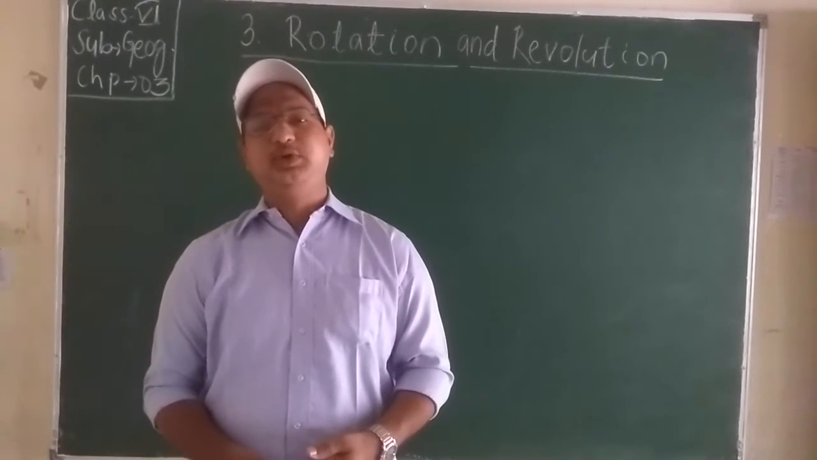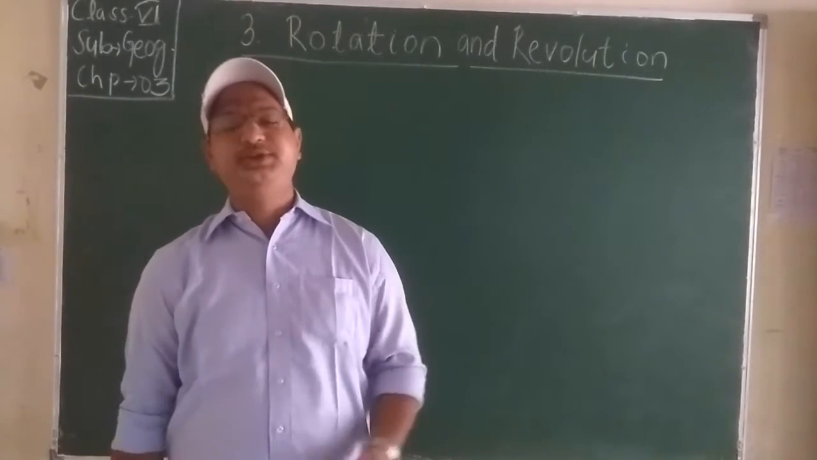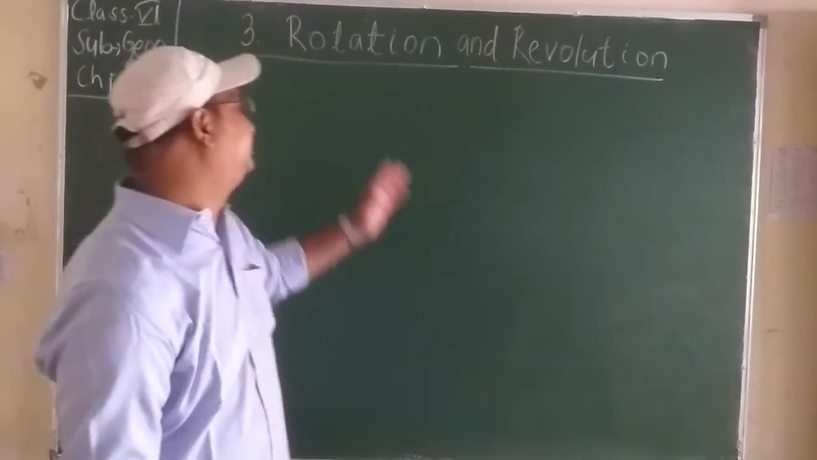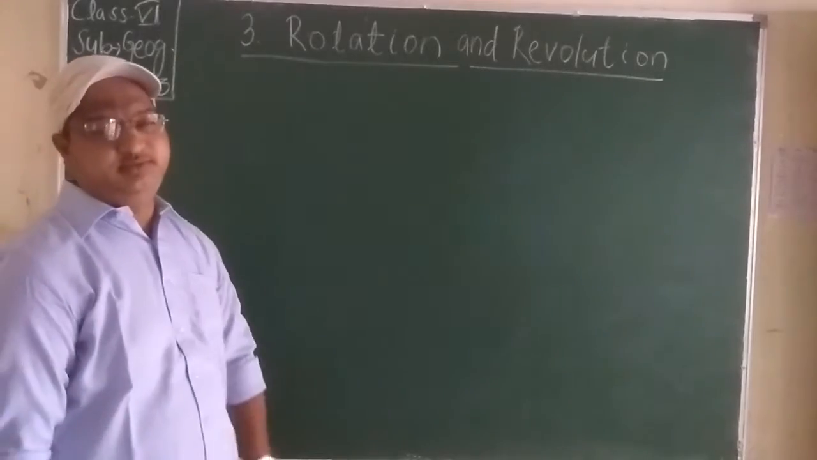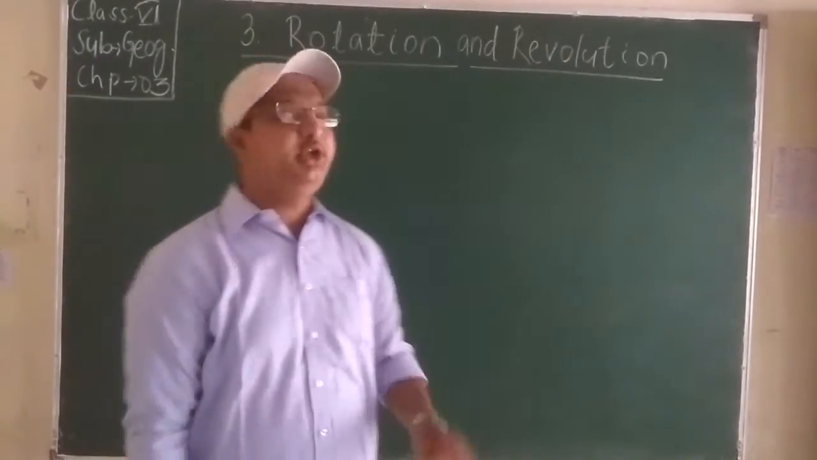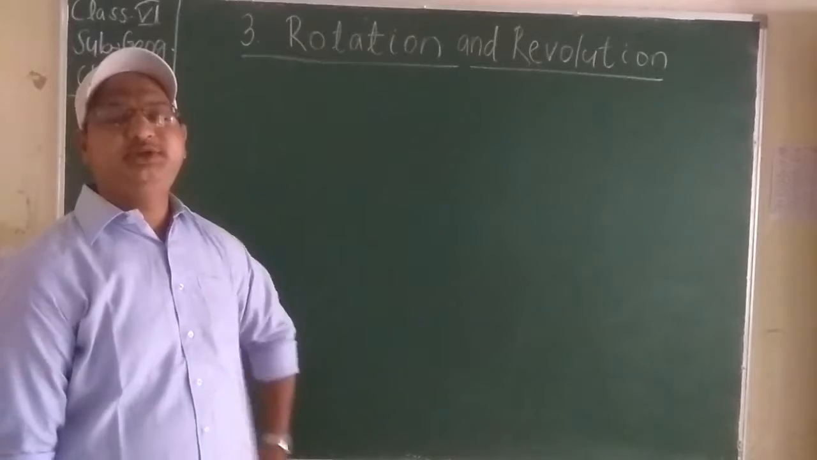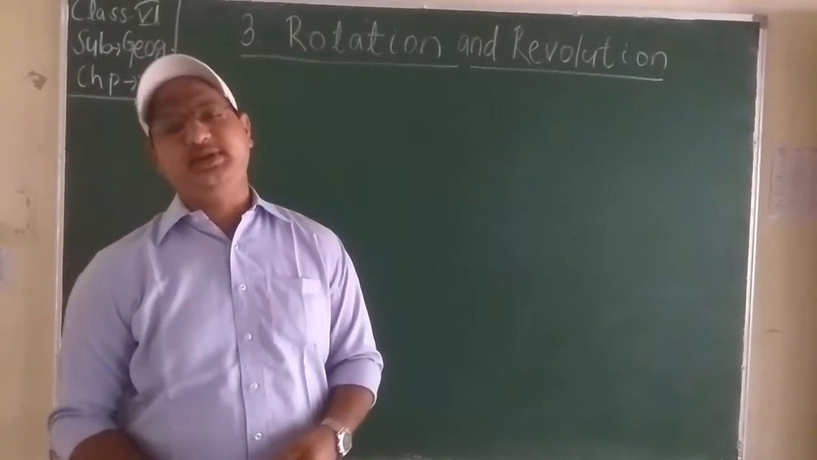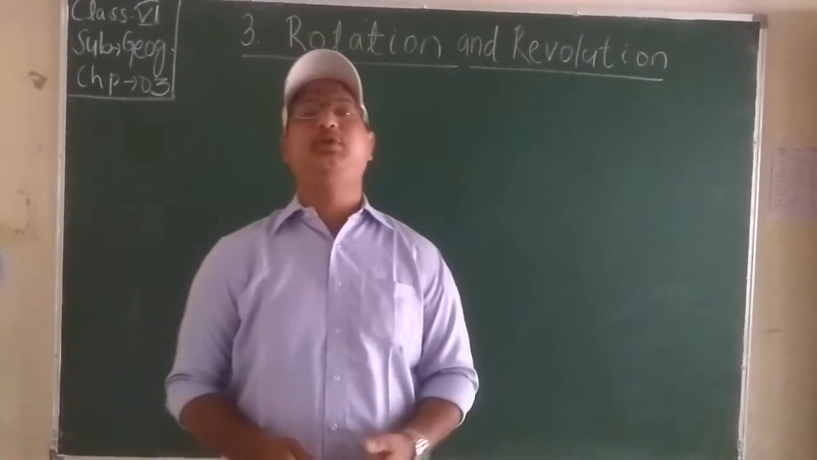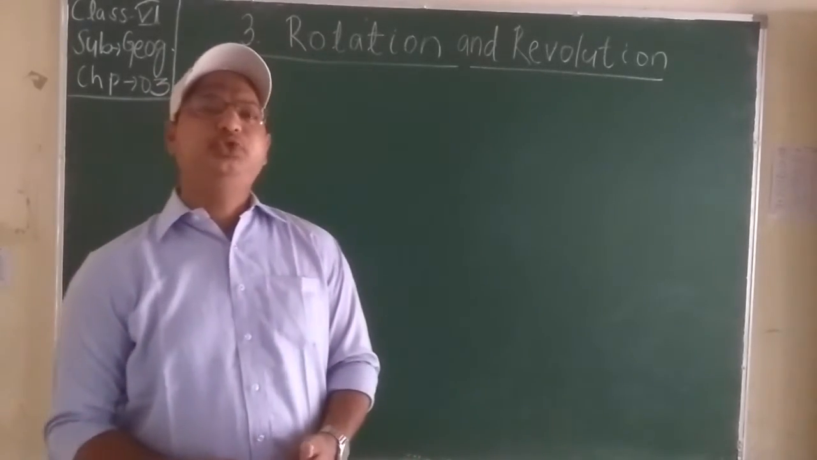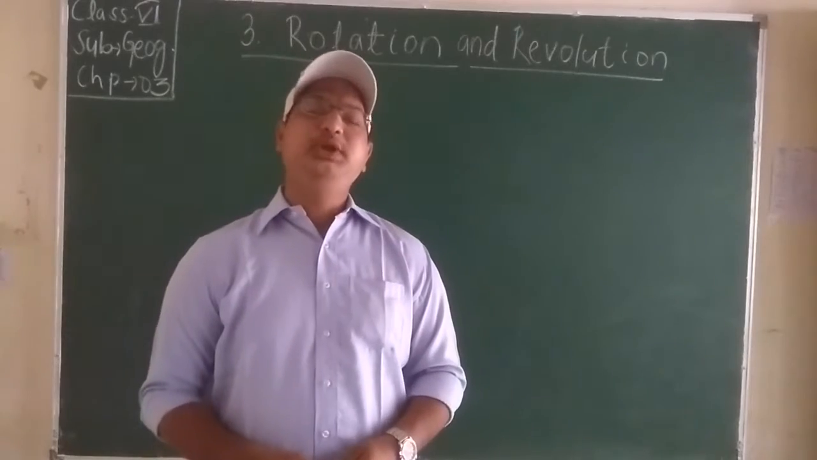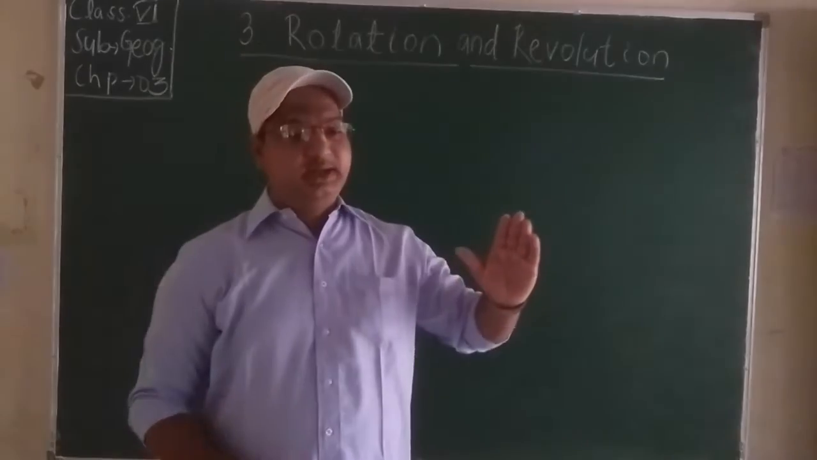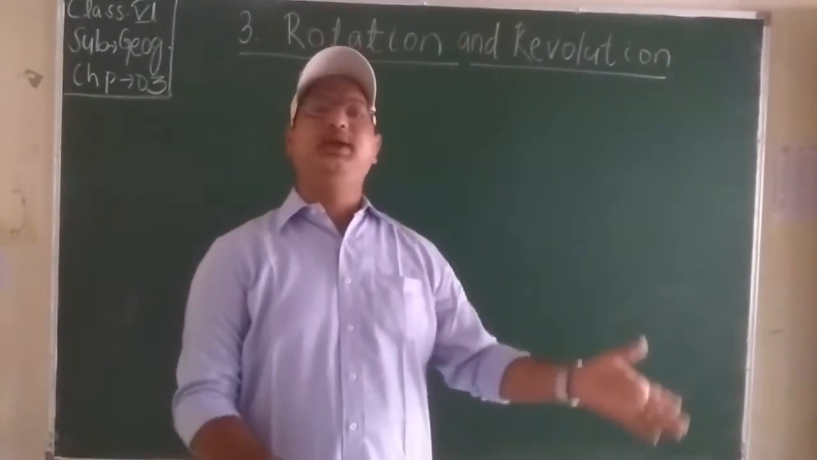As you know, we studied history yesterday. Now we will study geography, and the name of the chapter is Rotation and Revolution. Chapter number is 3, and the name of the chapter is Rotation and Revolution. Students, in the previous classes, we have studied about the Earth and the solar system. So, in that, we came to know what happens when day and night occur.